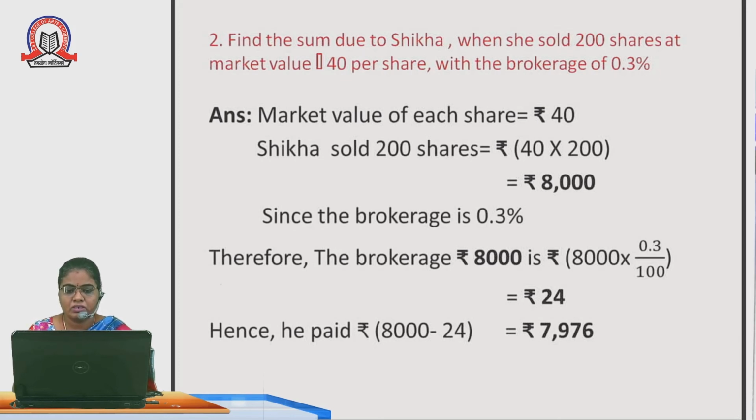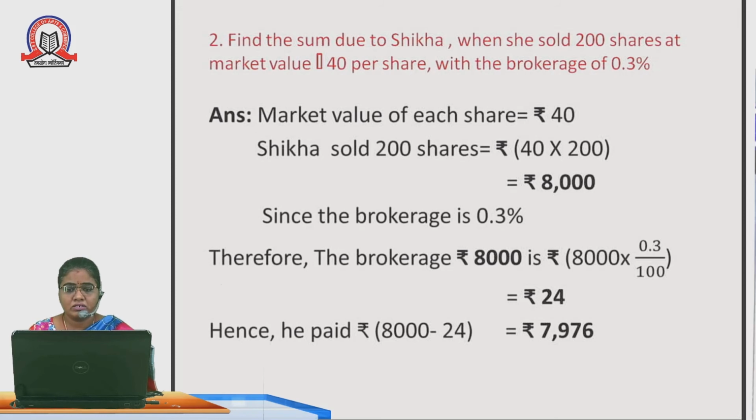Shika sold 200 shares. Therefore, 40 into 200 is 8,000. Since the brokerage is 0.3 percentage, same as the previous problem, we have the calculation 0.3 upon 100, converting percentage to digits. We multiply with 8,000. After cancelling the zeros and multiplying, we get 24 as the brokerage value.